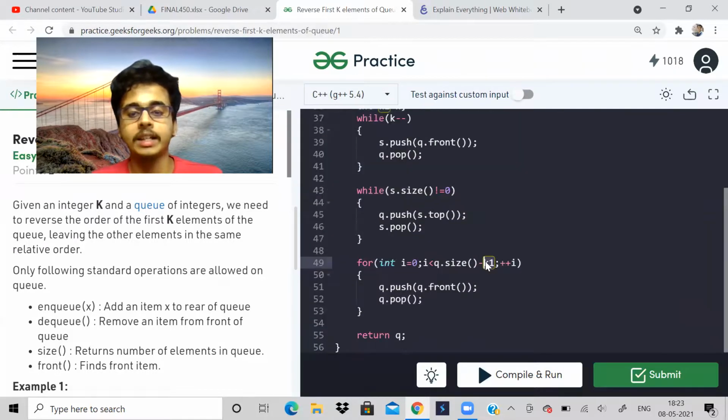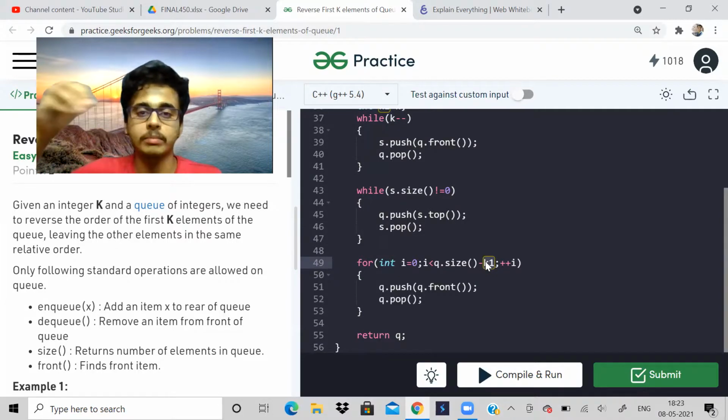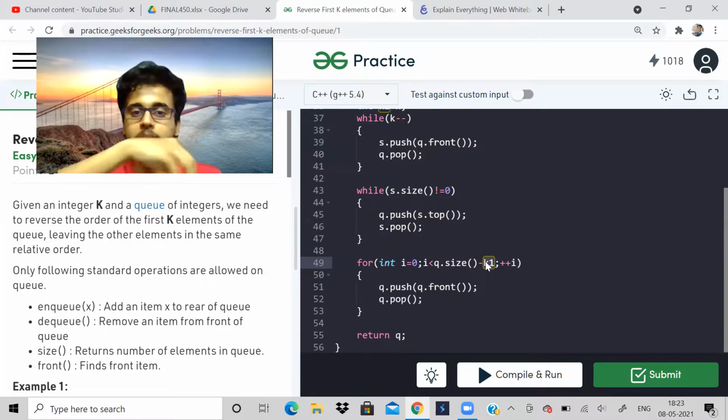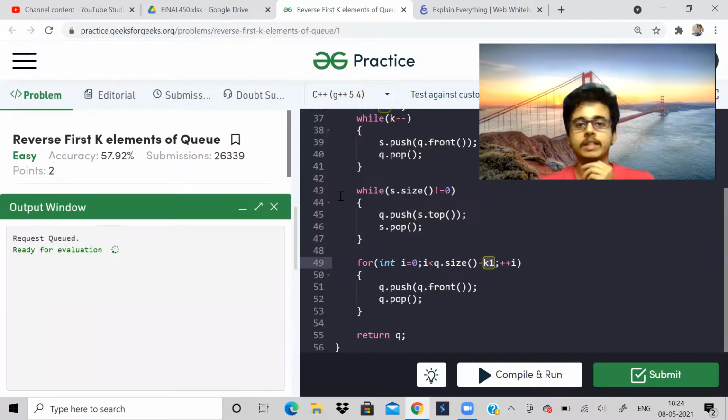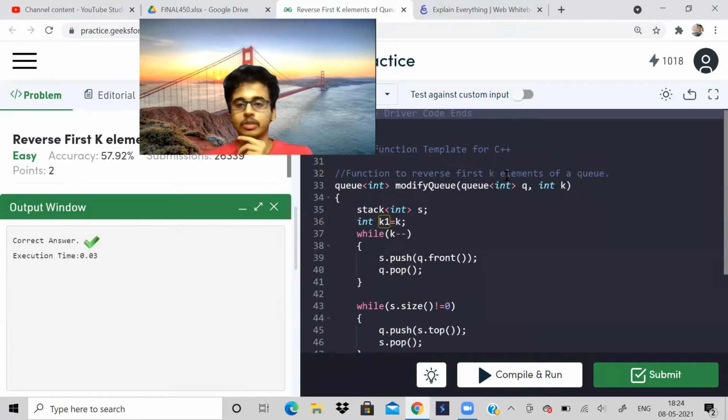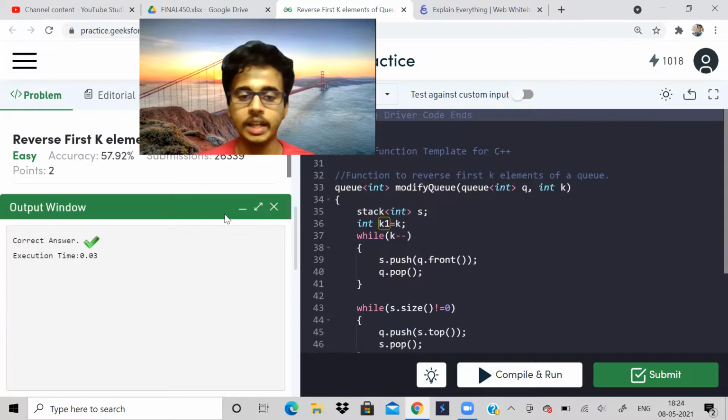So I need the remaining elements. What will I do with the remaining elements? I will take them out from the front and push it to the back of the queue. And then I will return the queue. So this is how we solve this problem. This made use of stack and queue. Basically, we just had to do some small circus, that's all. It was easy problem only.